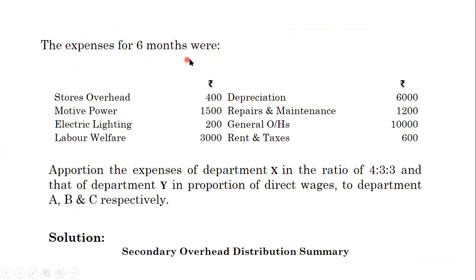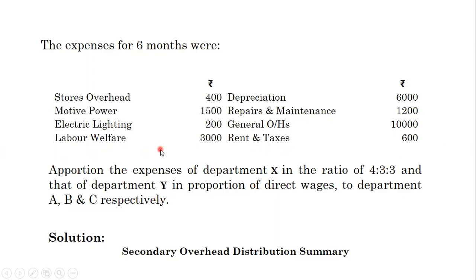The expenses for 6 months were given here. The store's overhead 400, motive power 1,500, electric lighting rupees 200, labor welfare rupees 3,000, depreciation 6,000, repair and maintenance 1,200, general overheads 10,000, rent and taxes rupees 600.